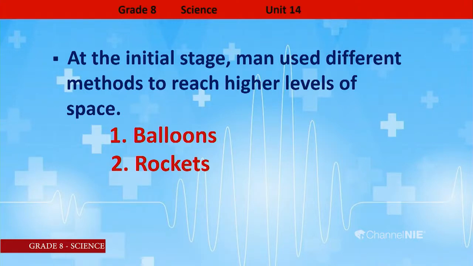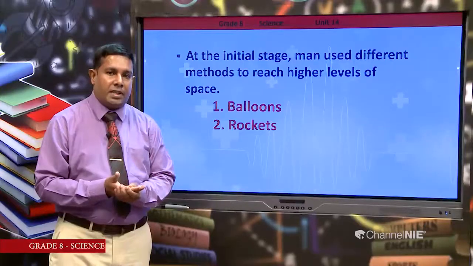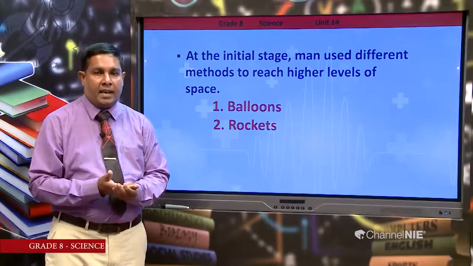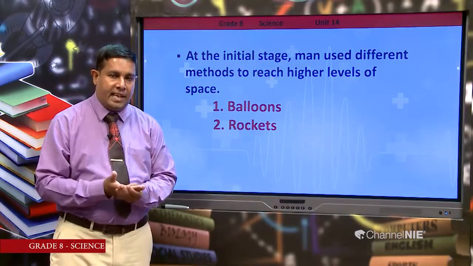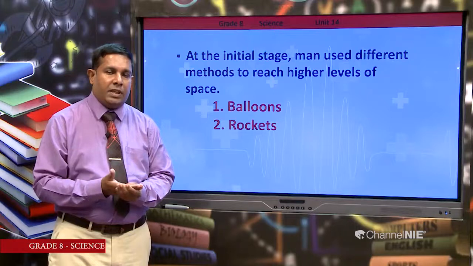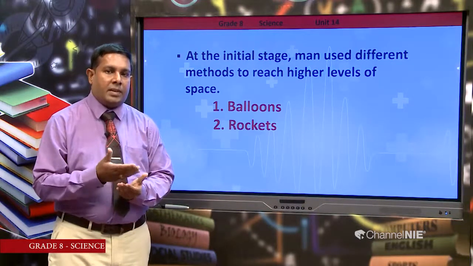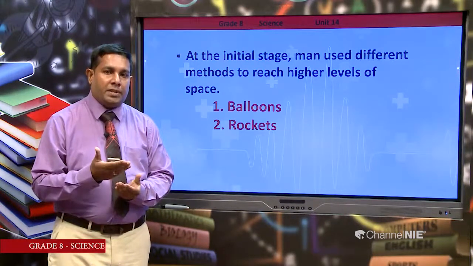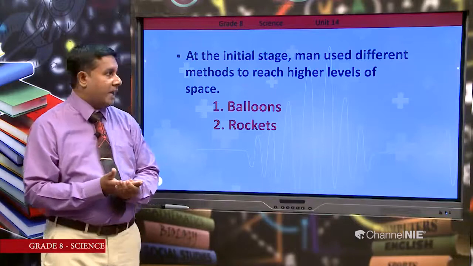By using their naked eye, they could collect a lot of information about celestial objects, planets, space and also the constellations. With the development of science and technology, man can now use developed instruments to get information about space and celestial objects.